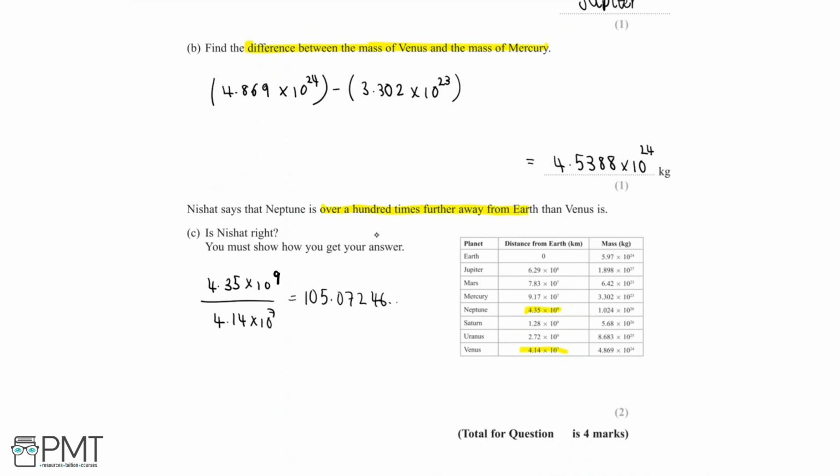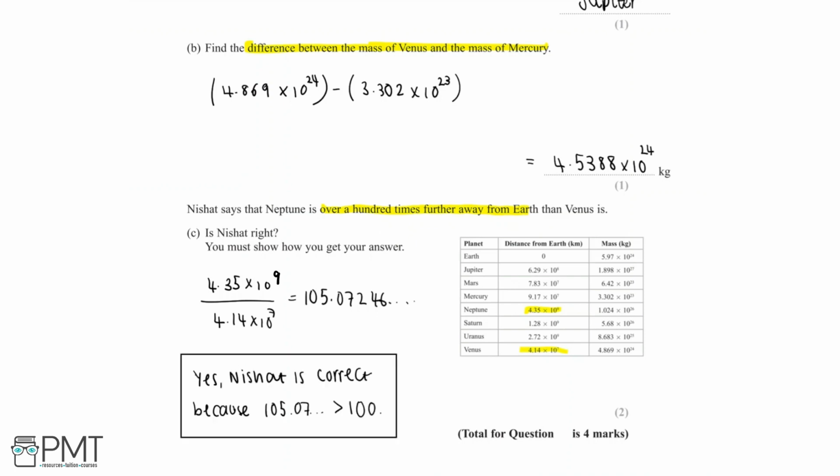105.07246, etc. And now we can see that 105 is more than 100. And so Nishat is indeed correct that Neptune is over 100 times further away from Earth, because Neptune is actually around 105 times further away from Earth than Venus is. So we can write this as a conclusive statement below.